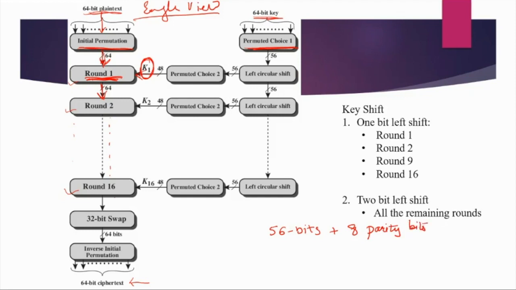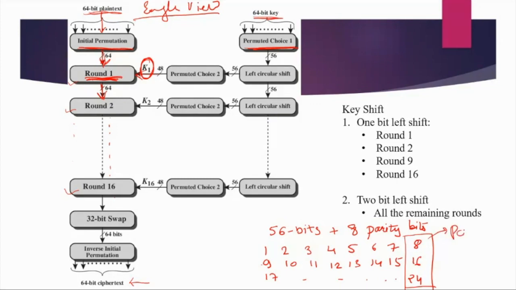So the key looks something like this. I'm just writing in decimal. First bit, second, third, fourth, fifth, sixth, seventh, and eighth bit. Then 9, 10, 11, 12, 13, 14, 15, and 16th bit. Then 17 till 24. So every 8th bit of this key is considered a parity bit.